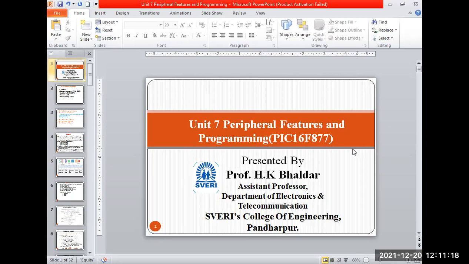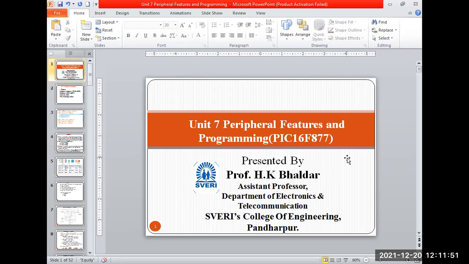It is a reduced instruction set computer. Its meaning is that this IC has only 35 instructions, and with those instructions only we have to do all the programming: toggling the ports, configuring the ports, multiplication, and so on. The programming is a little bit complex, but easy because we have only a set of 35 instructions, and basically we have the W register and the file registers for programming.